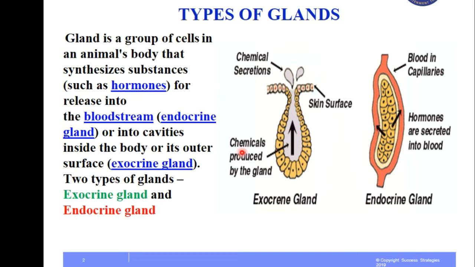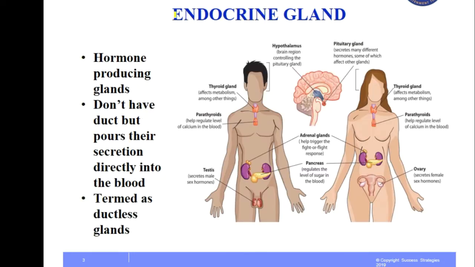So here is a diagram describing the exocrine gland that secretes its chemical secretion onto the skin surface, and there is an endocrine gland that secretes hormones into the blood capillaries. So there are two types of glands, one is the exocrine gland and the other is the endocrine gland. Let's dive deep into the topic of our interest, that is the endocrine gland.